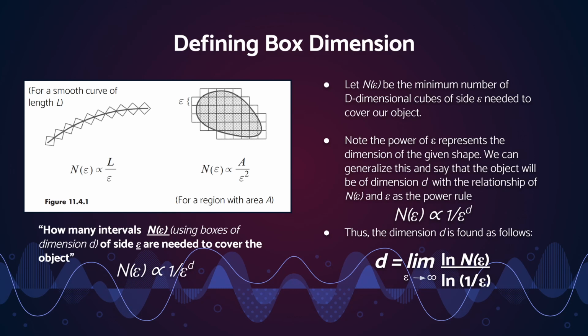If we look at the second figure in figure 11.4.1, we can see that we're now working in 2 dimensions. So n of epsilon is directly proportional to the area over epsilon squared. Now we can see that the boxes are actually squares here. They're 2-dimensional squares, and they're used to cover the area of the shape in question. And as we make epsilon smaller, it's going to be a more exact covering of the shape in question.